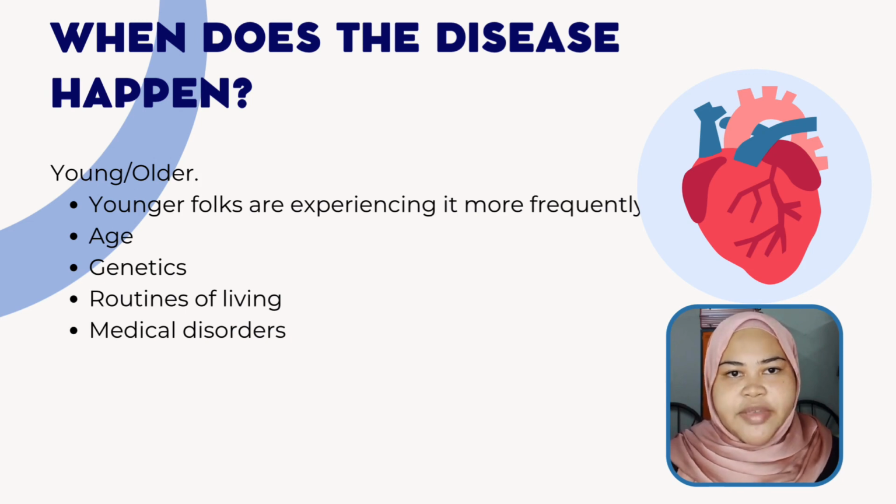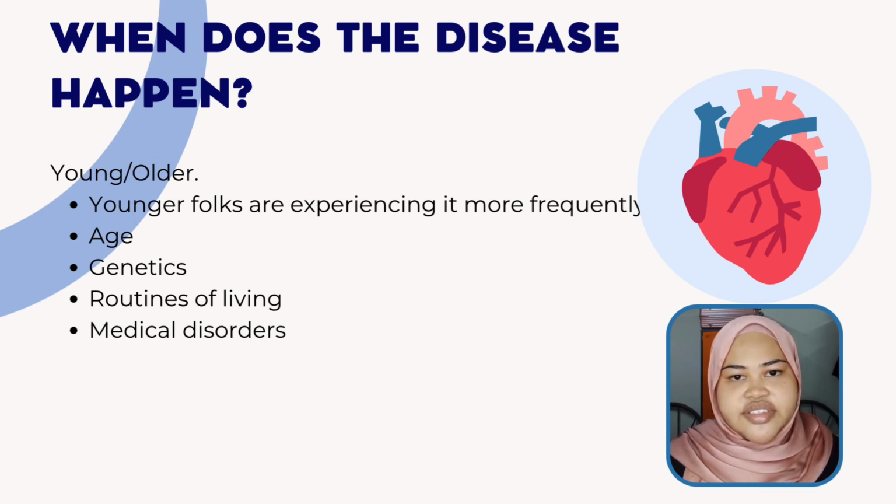When does heart disease happen? Young and old. Heart disease does not only affect older people. Younger folks are experiencing it more and more frequently. This is partially due to the fact that diseases that cause heart disease are developing in younger people. Any age can be affected by heart disease and the causes that lead to it. Younger adults, aged 34 to 35, who have high rates of obesity and high blood pressure are at risk for heart disease early in life.